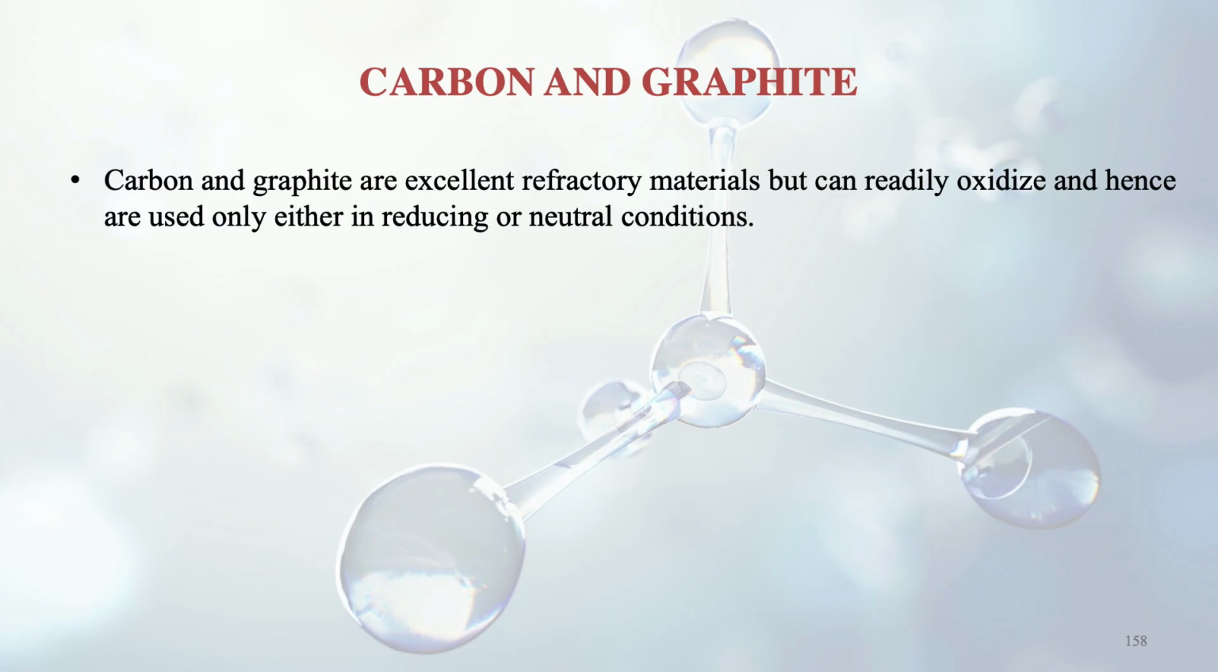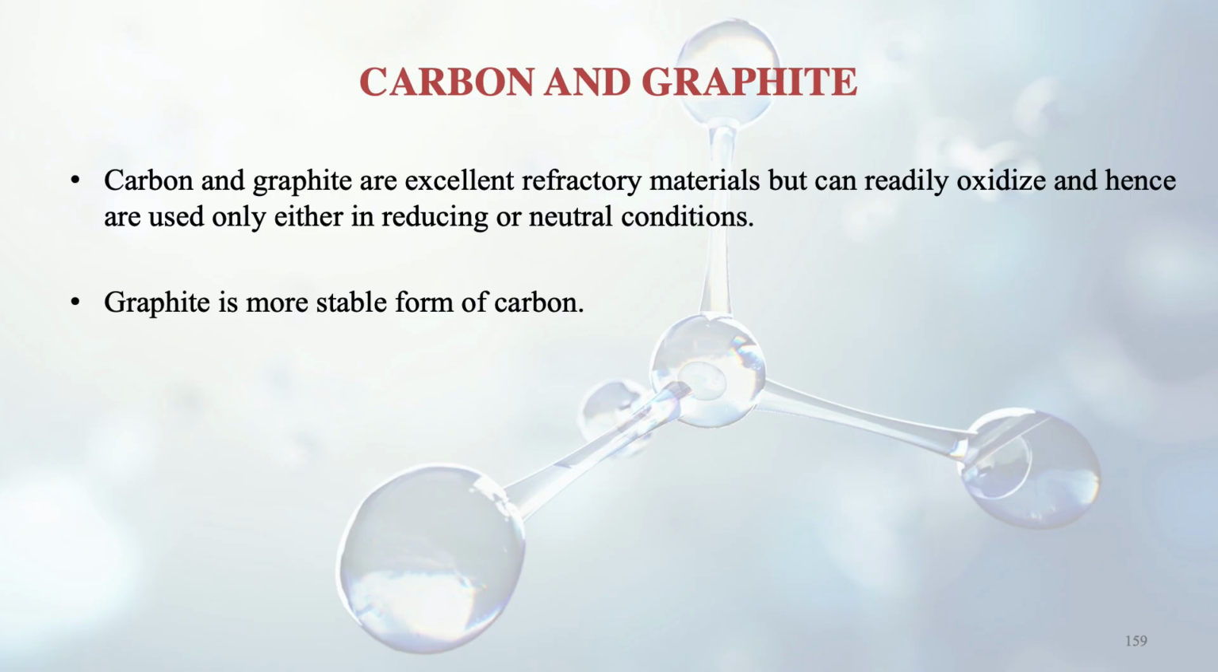So one more thing that we are going to discuss in today's session is carbon and graphite. Carbon and graphite are also very excellent refractory materials, and the drawback is that they can readily oxidize. Hence they are used only in reducing or neutral conditions. Oxidizing atmosphere cannot be there.